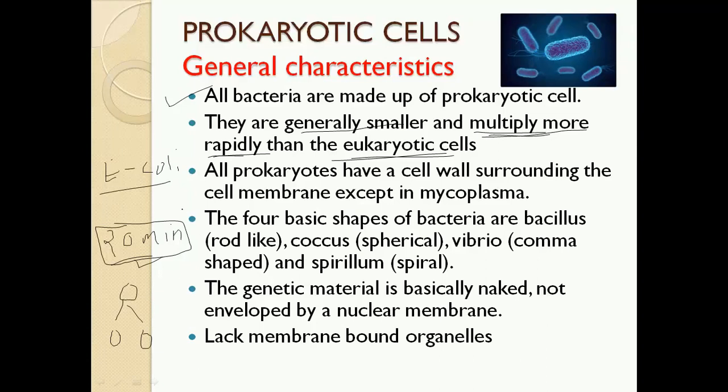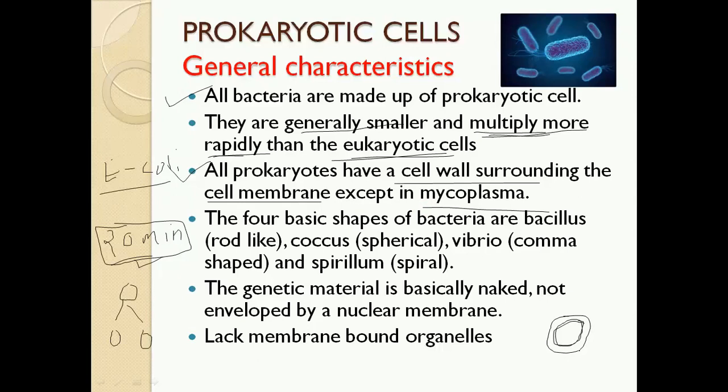Another characteristic: all prokaryotes have a cell wall surrounding the cell membrane. Suppose this is a bacterium and this is the cell membrane. In addition to the cell membrane, one more layer is there, which is called the cell wall. So the cell wall is also one of the characteristic features of a bacterial cell. But here you need to remember one exception. One bacterium is called mycoplasma.